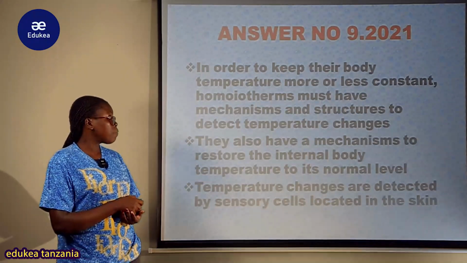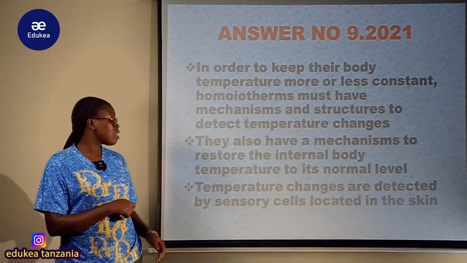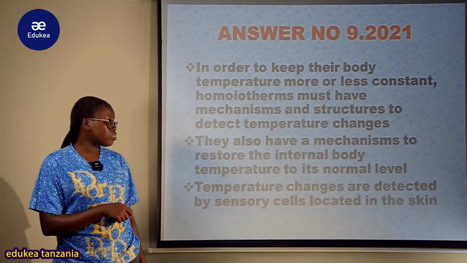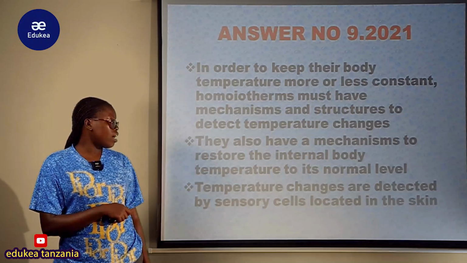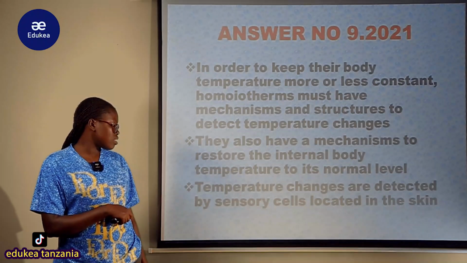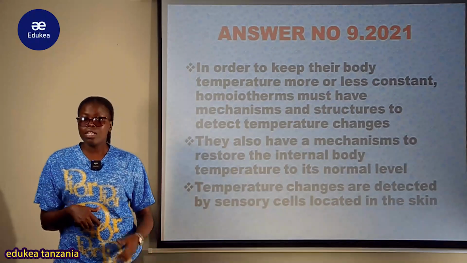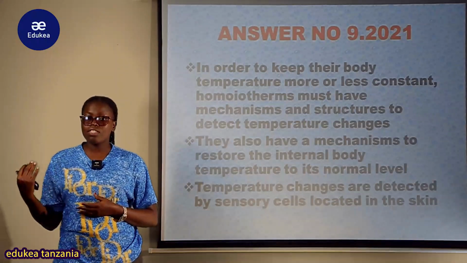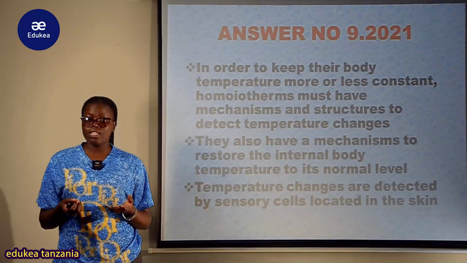So in order to keep the body temperature more or less constant, homotherms must have mechanisms and structures to detect the temperature change, and they also have mechanisms to restore the internal body temperature to its normal level. The temperature changes are detected by sensory cells located in the skin. Najua kwamba katika sensory organ, the organ ambayo ipo responsible for detection of the temperature change in skin, ina detect